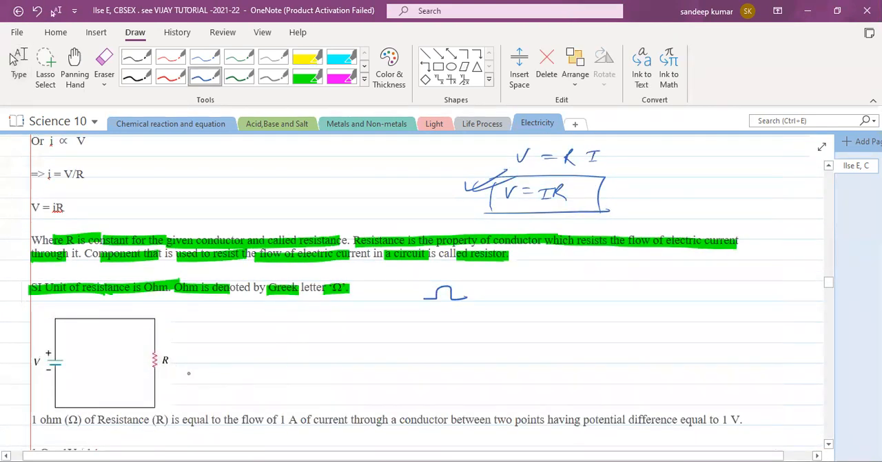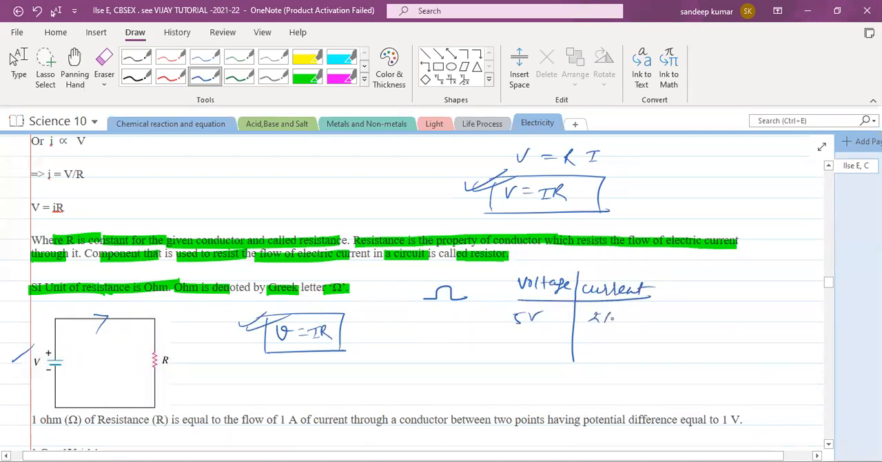So here you can see this is a circuit in which a cell is connected through a resistor. So it will always obey Ohm's law. Ohm's law states that V is equal to IR. So we can prove this also. And they may ask you about the graph. So I'm just taking some values of voltage and current. Let the voltage be 5 volt, current 2 ampere. When the voltage becomes 10 volt, the current may come to 4 ampere. When it becomes 15 volt, it may come to 6 ampere.